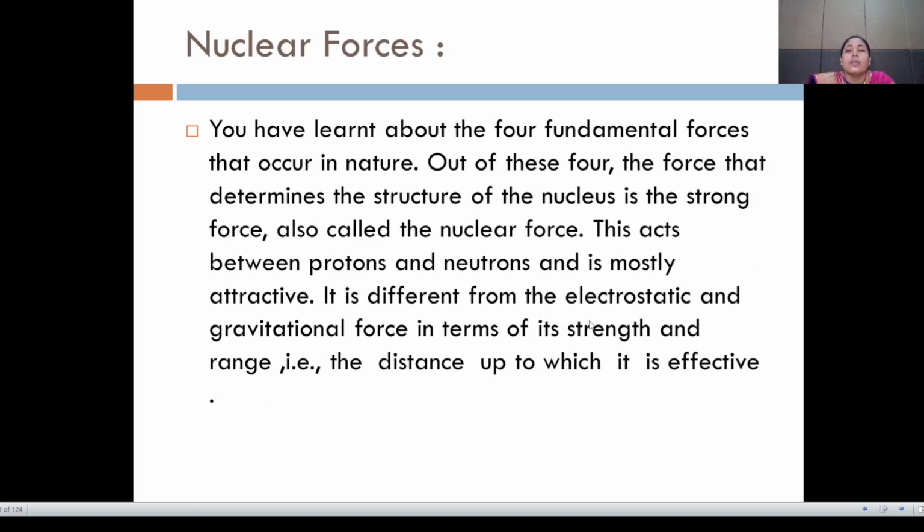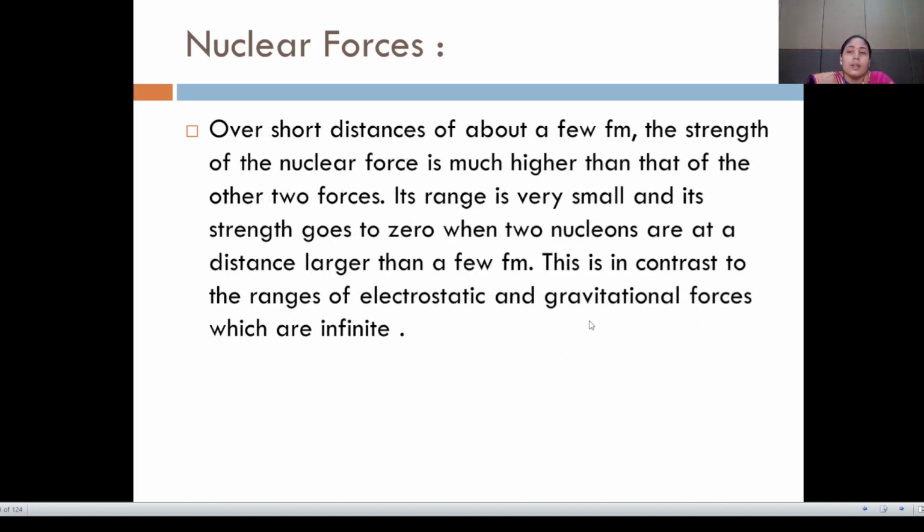Nuclear forces. You have learned about the 4 fundamental forces that occur in nature. Out of these 4, the force that determines the structure of the nucleus is the strong force, also called nuclear force. This acts between the protons and neutrons and is mostly attractive. It is different from the electrostatic and gravitational force in terms of its strength and range, that is, the distance up to which it is effective.